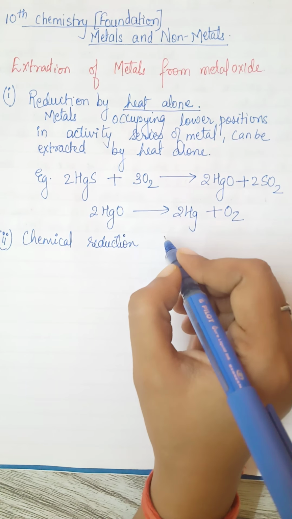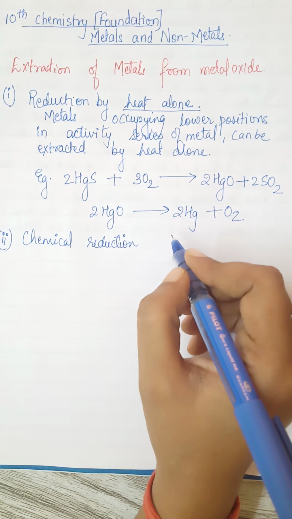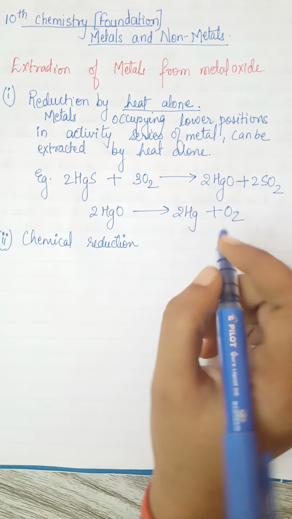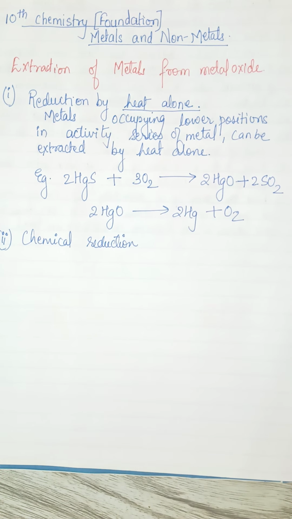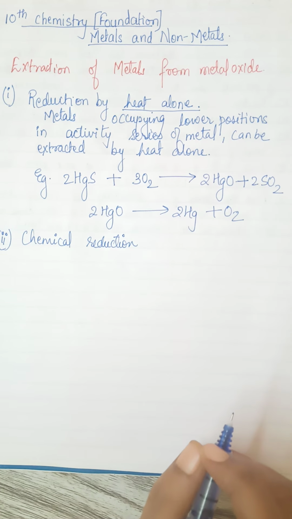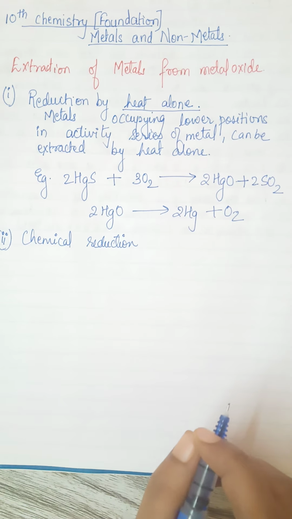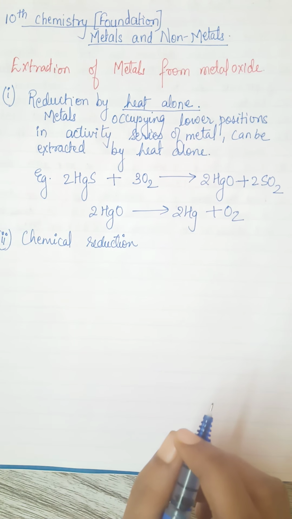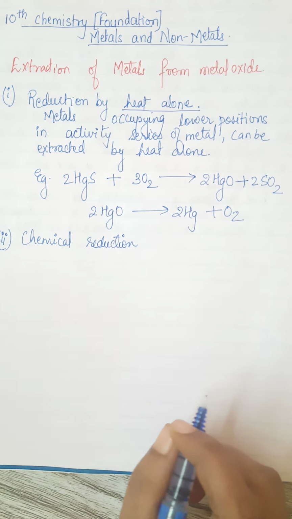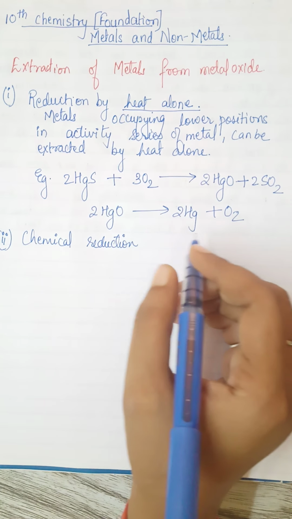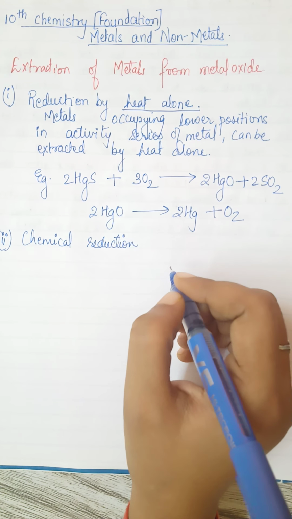Okay, so here the metals in the middle of the activity series, like iron, zinc, nickel, tin, etc., are basically reduced by this method. Now here see, as I said, iron, zinc, tin, which are in the middle of the activity series, cannot be reduced only by the heating process, so they need some reducing agent along with the heating. So in this case most of the time we use carbon as the reducing agent.